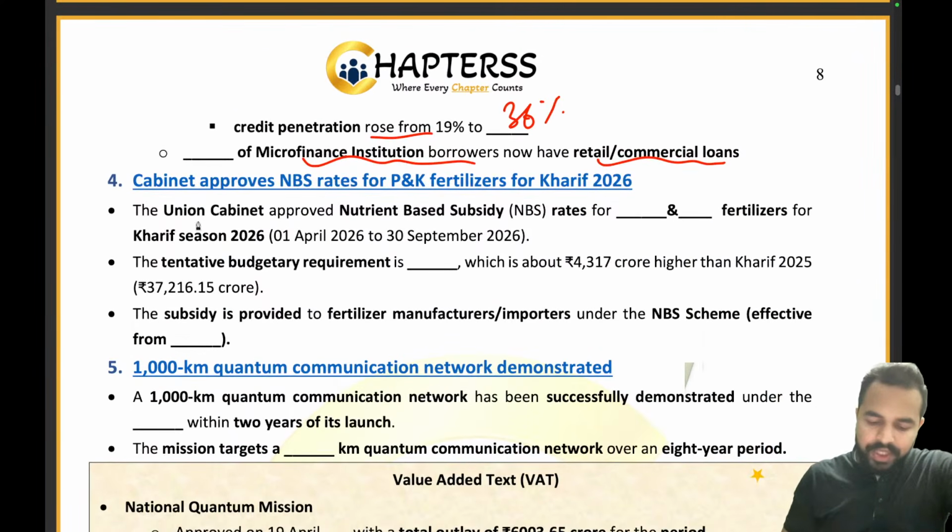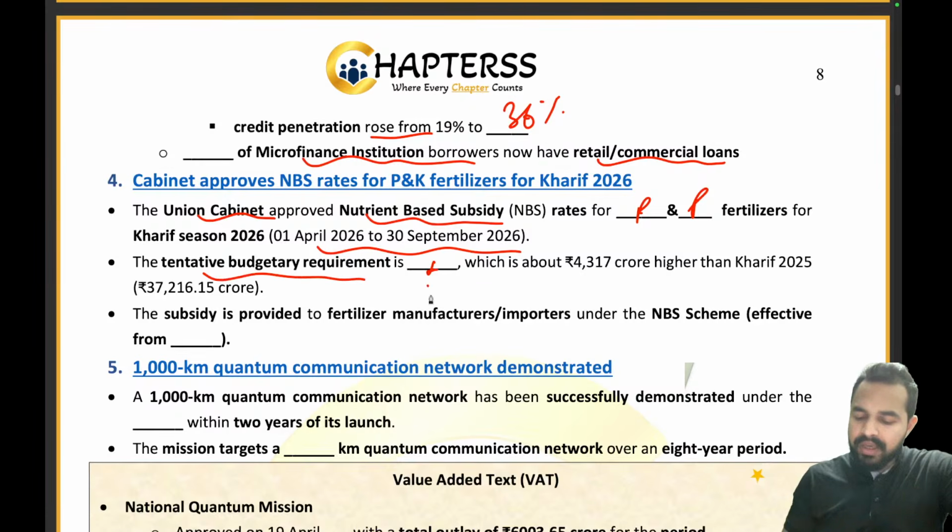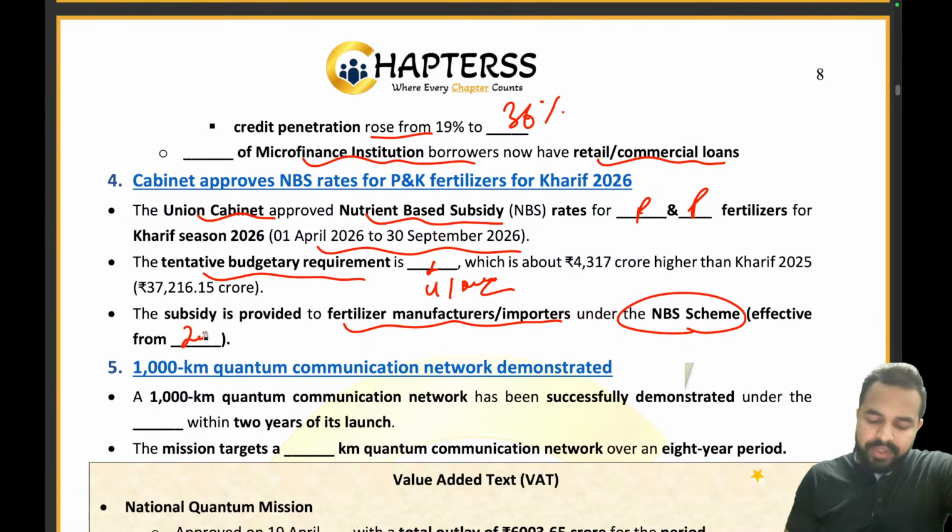Now the first question is, the Union Cabinet approved the nutrient-based subsidy rates for dash and dash for phosphatic and potassic fertilizers, right? For the Kharif season, which is between April to September 2026. Now the tentative budgetary requirement will be, it was around 41,000 crore rupees, right? And the subsidies provided to fertilizer manufacturers and importers under the NBS scheme, which is effective from which year? It is effective from 2010.